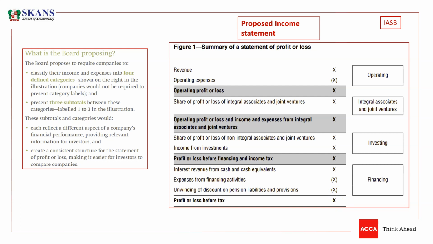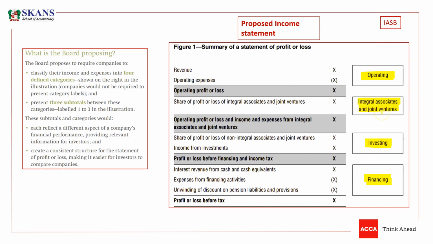So they are proposing that we should include first activities, which is operating activities. We are well aware of this activity from the statement of cash flows. Then the second category is an investing activity, and the third category is a financing activity. So we are well aware of these three categories, guys. They just want that on the face of the statement of comprehensive income, meaning the statement of P&L, the information should be presented in these three activities, along with integral associates and joint ventures.